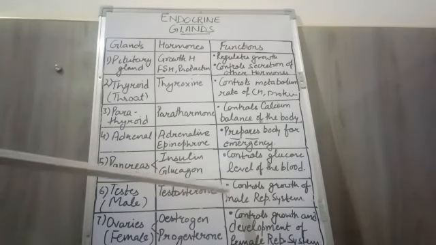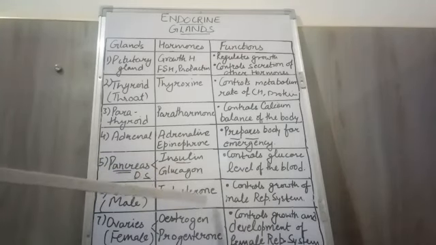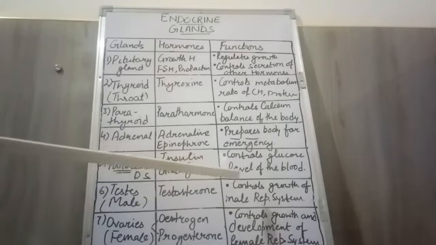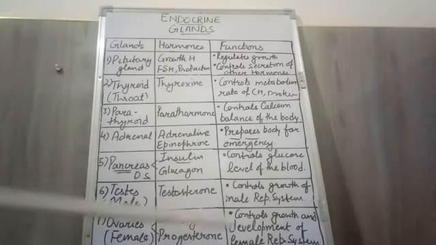Let me tell you again. Testosterone helps to regulate the growth and development of the male reproductive organs. What are these male reproductive organs? They are the seminal vesicles, epididymis and ejaculatory duct. At the age of puberty, it helps in their growth and in the secretion of sperm and semen.